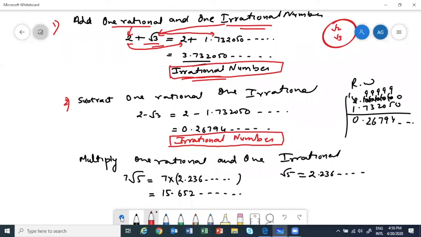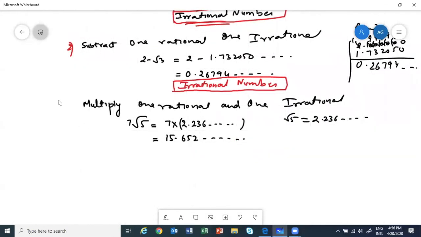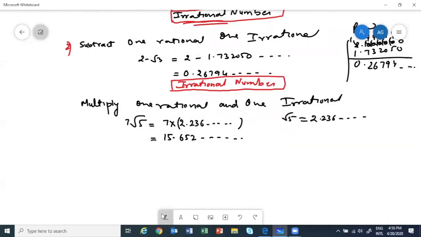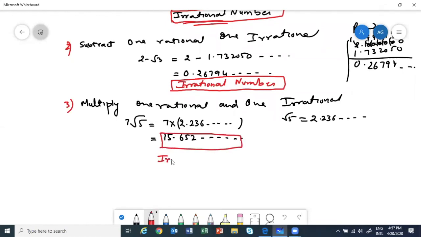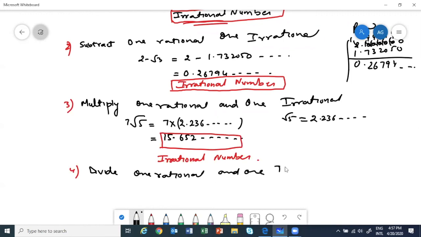So what is the variety we have? Is it rational or irrational? So this one is irrational or not? So again we will get an irrational number. Fourth, we are saying let's divide one rational and one irrational. So let me divide 7 by root 5.